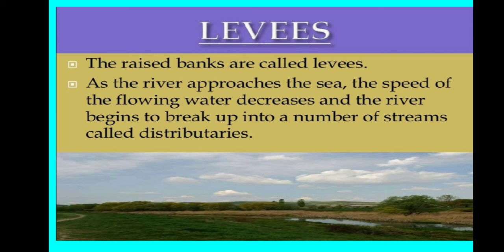So when the river approaches the sea, the speed of the river decreases automatically, and when it decreases, it breaks up into a number of streams, which are called distributaries.